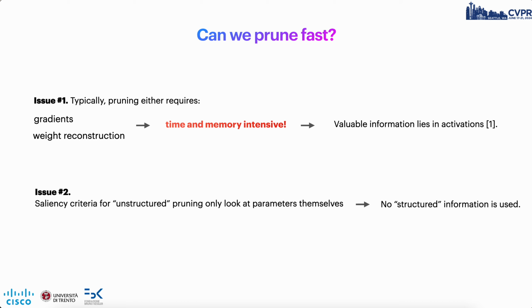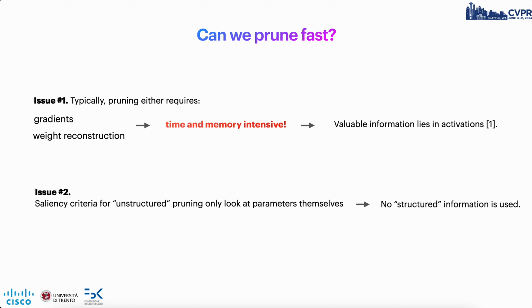So let's examine the first challenge, which is fast pruning. Traditionally, pruning requires either computing gradients with respect to a known loss function, which in our setup is unavailable, or weight reconstruction, which typically relies on second-order information. However, both alternatives are pretty resource-intensive.